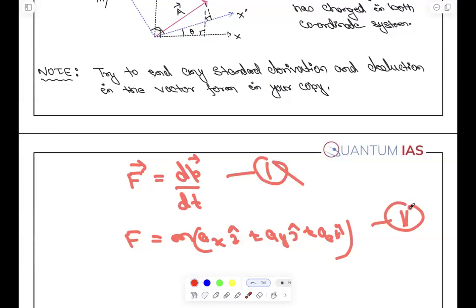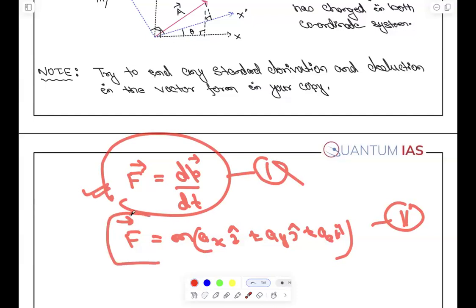Both, sir. That is exactly what I am explaining. Why choose two? Two is valid only for Cartesian. Which is the law, the first one or the second one? The first one. The first one is valid in every coordinate system, whether you take cylindrical, spherical, or Cartesian, whichever you take, it doesn't matter. It has overall applicability.